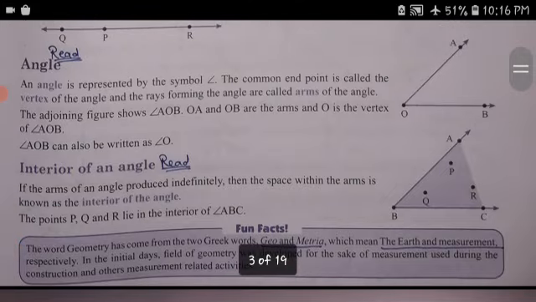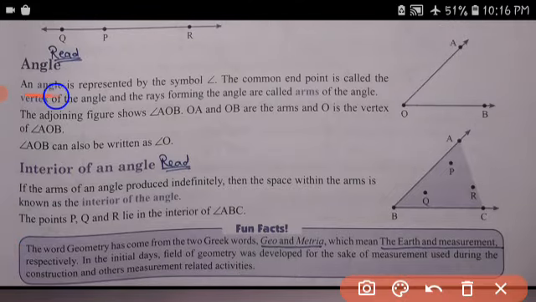Angle. An angle is represented by the symbol ∠. The common end point is called the vertex of the angle, and the rays forming the angle are called the arms of the angle. In the adjoining figure AOB, OA and OB are the arms and O is the vertex of angle AOB.